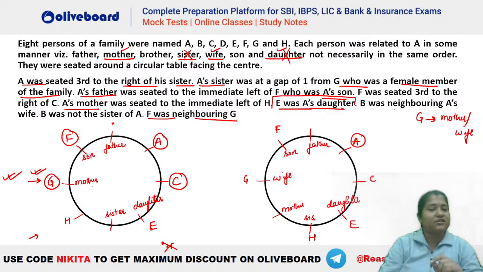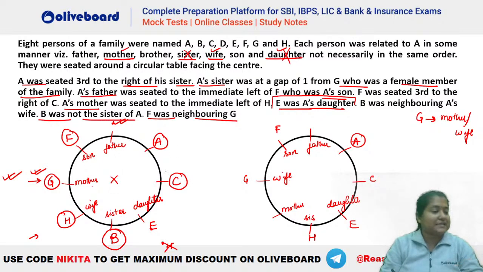Then after that, B was neighboring A's wife and B was not the sister of A. So in the first case, where should we place your B? You can only place B here, because if you place B at this position, then wife cannot be placed, isn't it? Because F is already the son and A cannot be his own wife. So B will be sister and H will be wife because B is neighboring A's wife. But in this scenario, B is becoming the sister, which is already given that B cannot be the sister. So the first case is invalid now. So the second case will be the valid one.